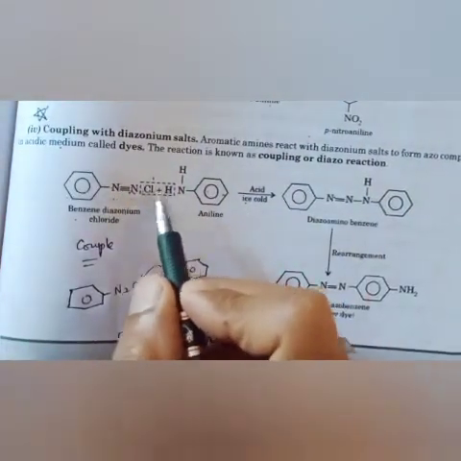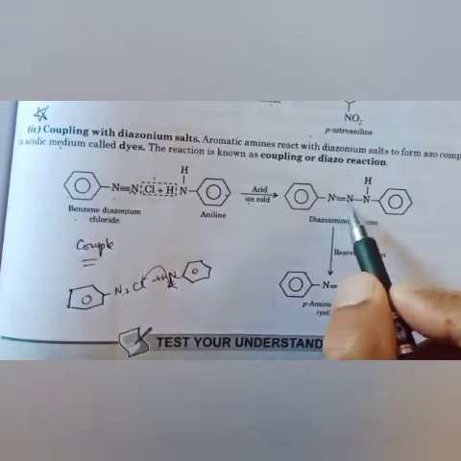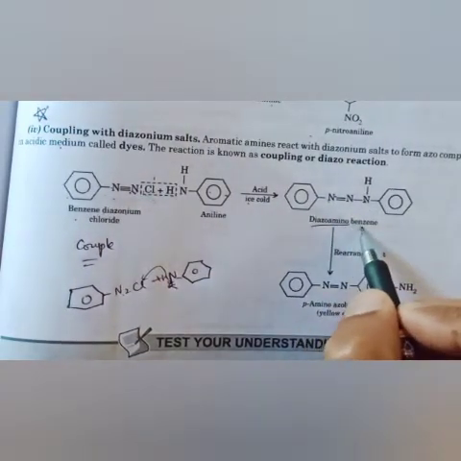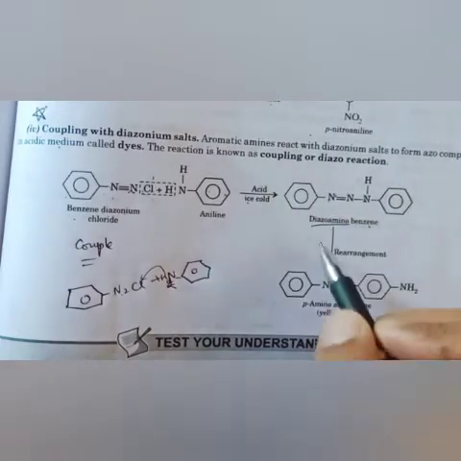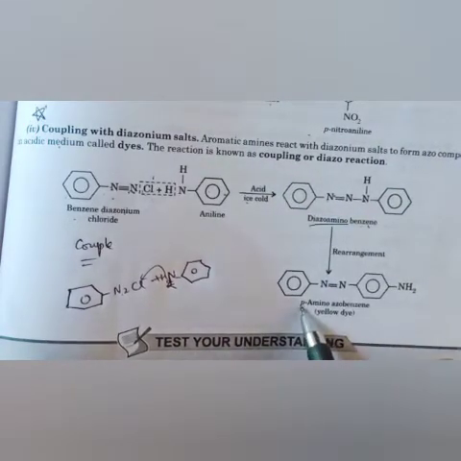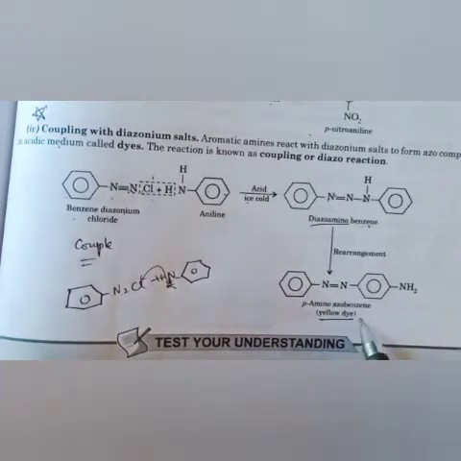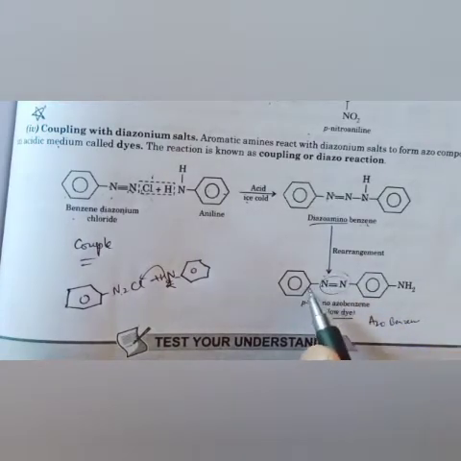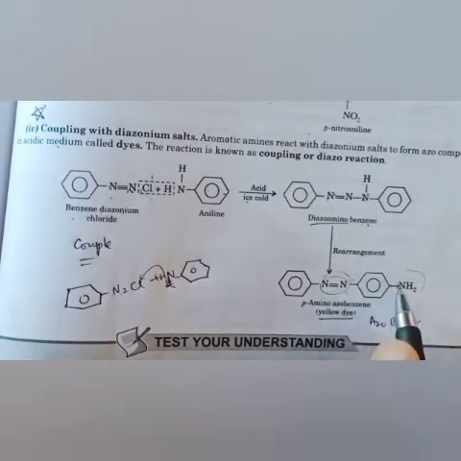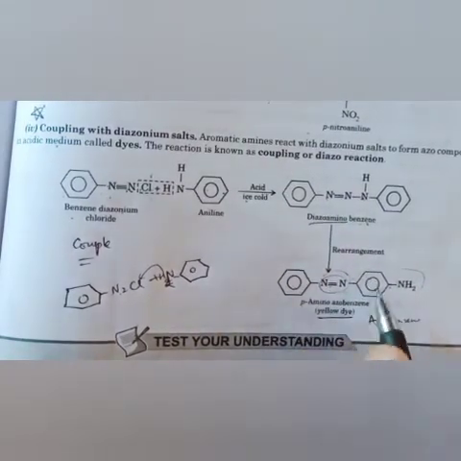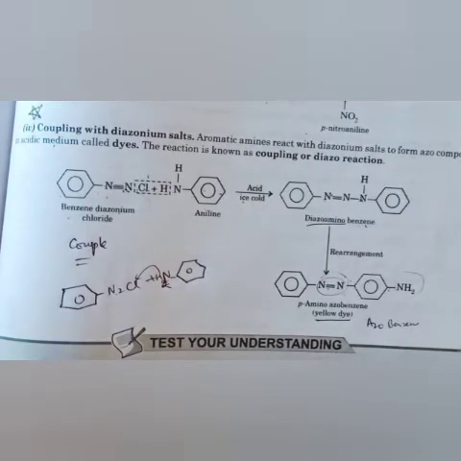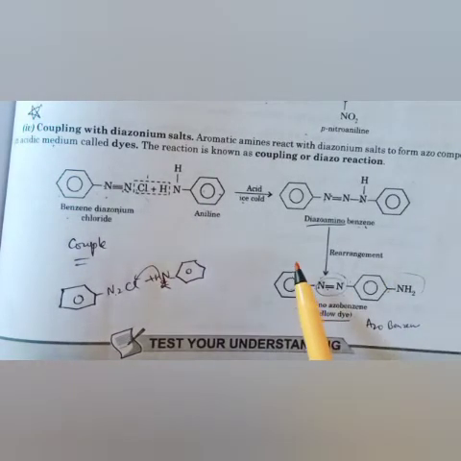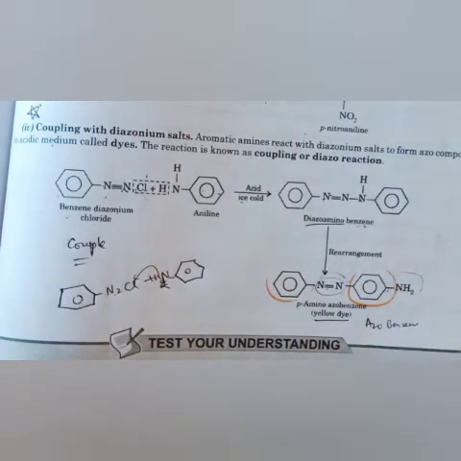Now HCl is removed, and the three nitrogens in a row are bonded with each other. That is called diazoaminobenzene. Diazoaminobenzene, when rearranged, will convert into para-aminoazobenzene, the yellow dye. It is azobenzene because N2 is called azo, two benzenes are there, and on this side amino is there. So para-aminoazobenzene, a yellow dye. Okay, this is the coupling reaction. That's why it is called coupling reaction, because you can see here two benzene rings are combined to form an azo compound.